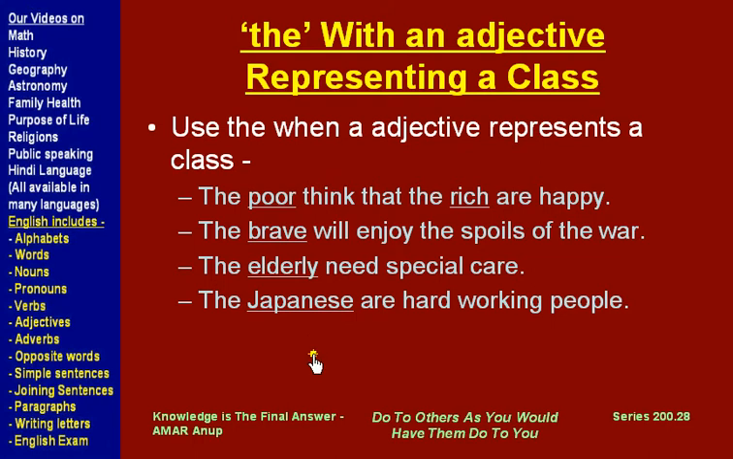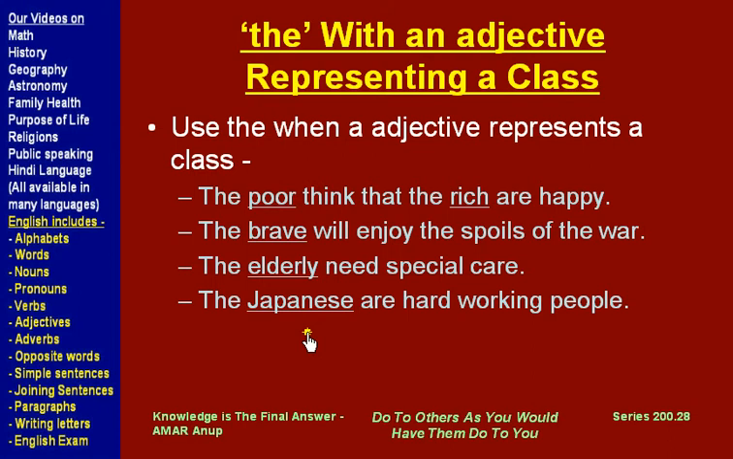So you can learn more about the differences and similarities between nouns and adjectives and how they can be converted to each other from our lectures on nouns and adjectives. But when you use an adjective as a class, we use "the" before that. Another example, the elderly need special care. Here elderly is a class of people.